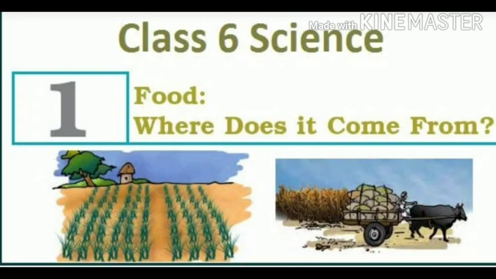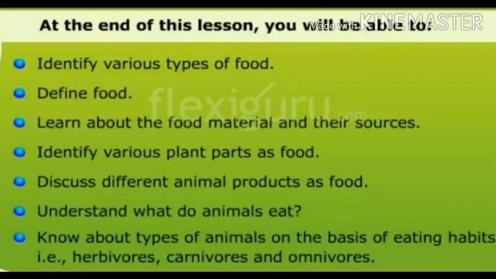Where does it come from? Of class 6 science. In this chapter, the main points to understand are various types of food, food materials and their sources, various plant parts as a food, different animal products as a food, types of animal on the basis of their eating habits.